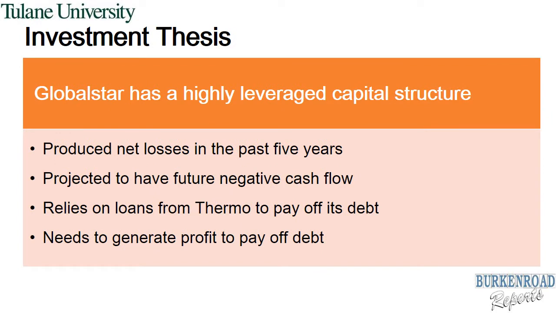Because of Globalstar's highly leveraged capital structure, they are exposed to a high risk of bankruptcy. Globalstar has produced negative net income over the past 5 years and is likely to do so again, along with being projected to have negative free cash flow for 2014. Globalstar is relying on loans from its parent company, Thermo, in order to keep paying its debt. If Globalstar is unable to generate positive net income and free cash flow, it may be in danger of being unable to make its future debt payments.